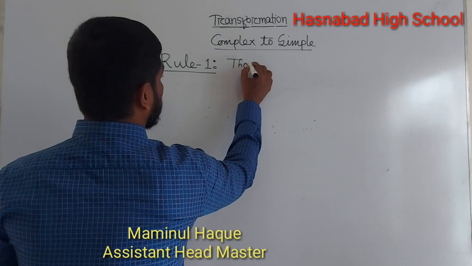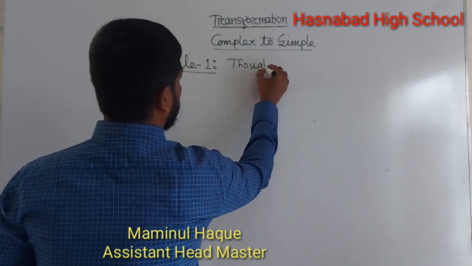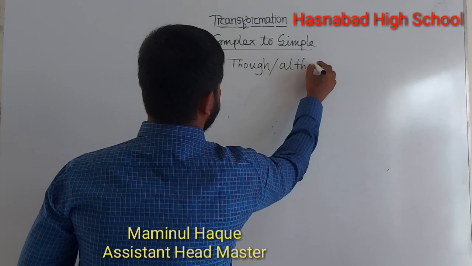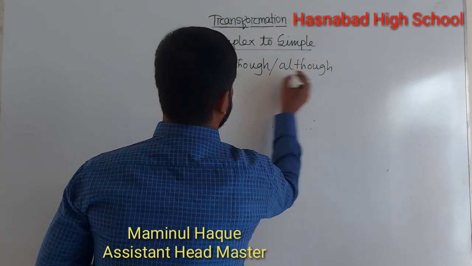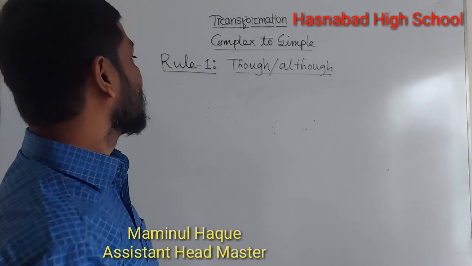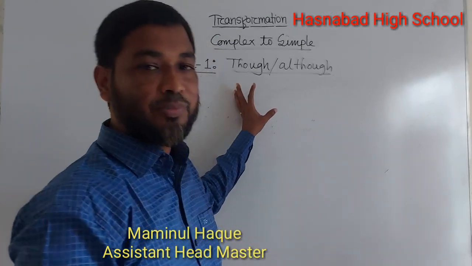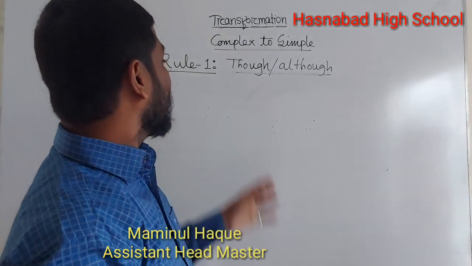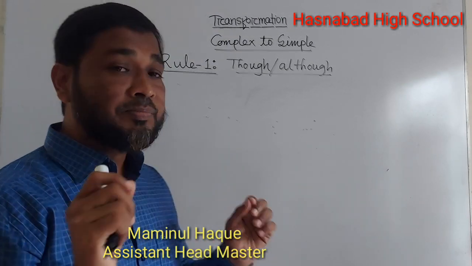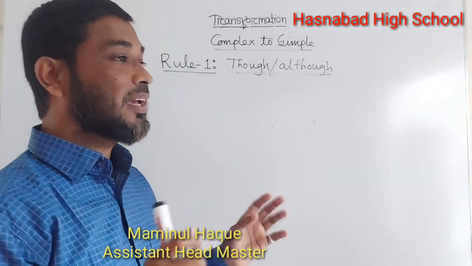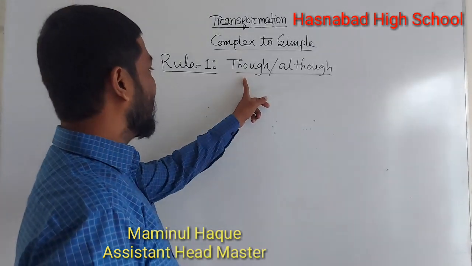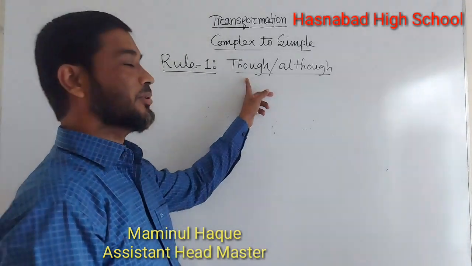Though, although. Dear student, on the whiteboard you see that I wrote an important feature or characteristic of a complex sentence, and it is though and although.